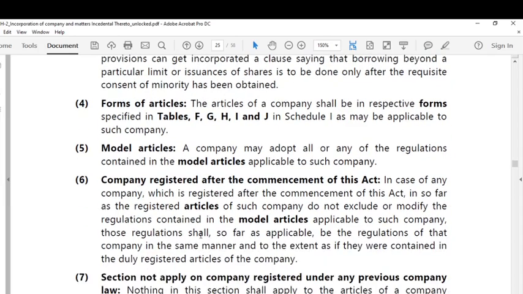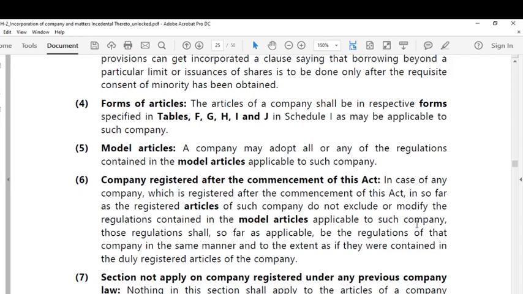So whatever is applicable can be adopted if the company wants it. The sixth point is talking about a company registered after commencement of this act. In case of any company which is registered after the commencement of this act, insofar as the registered articles of such company do not exclude or modify the regulations contained in the model articles applicable to such company, those regulations, so far as applicable, shall be regulations of that company in the same manner and to the extent as if they were contained in the duly registered articles of the company.